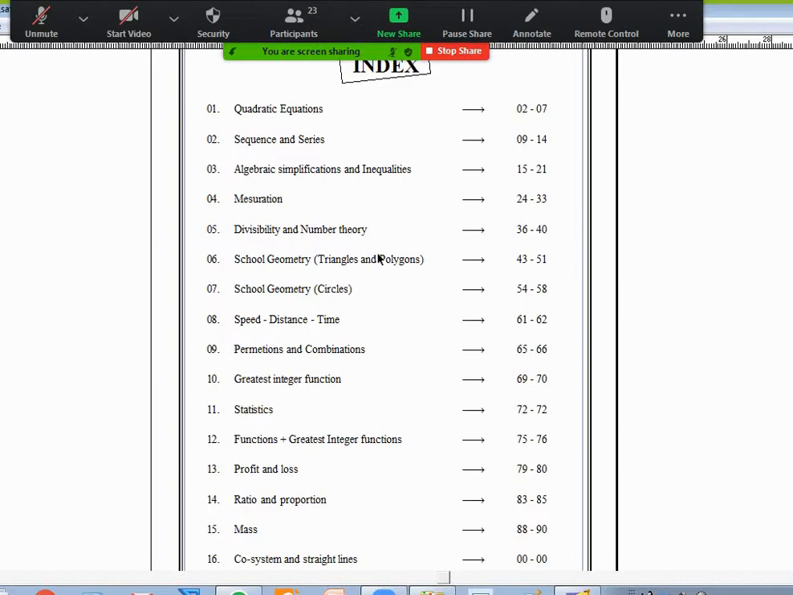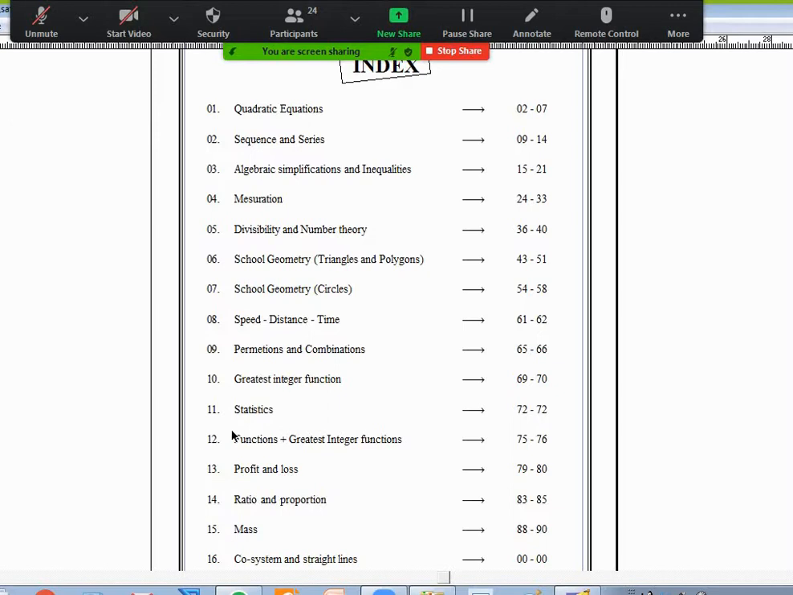In your school geometry, whatever you learnt, properties related to triangles and polygons. And circles they'll give quite extensively, school level circles. And distance, speed, time, some questions based on that. Permutations and combinations, they'll give some questions, or maybe one question or so. Greatest integer function I just mentioned here, but hardly one or two questions. It comes as part of general knowledge in maths only. Statistics also, just based on your school level, if you know what mean and median are, that will be sufficient.